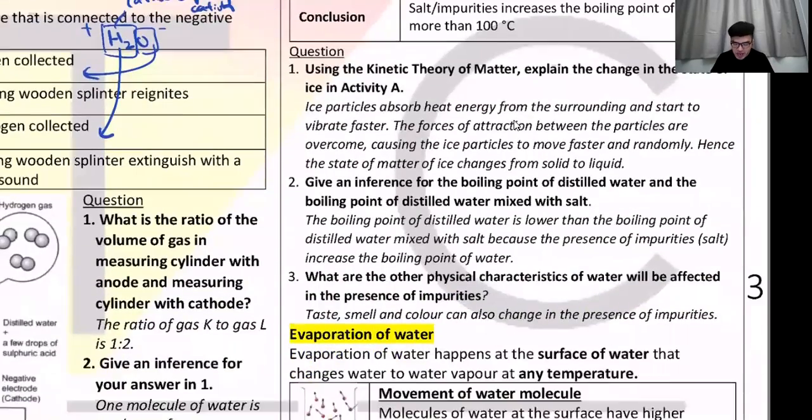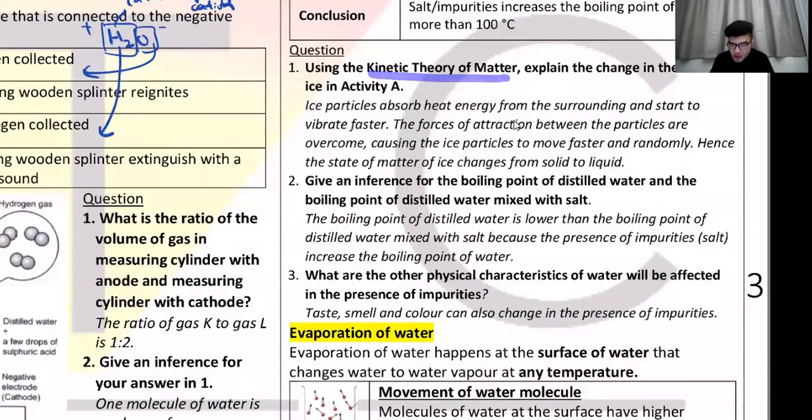And then this kinetic theory of matter, please don't forget this thing. You have already learned this in Form 1. This is where you learn what happens when it is melting, what happens when it is freezing, what happens to the atom. Does it gain energy or lose energy? Does it vibrate faster or vibrate slower? Does it overcome the force of attraction or form new force of attraction? You should already know this.